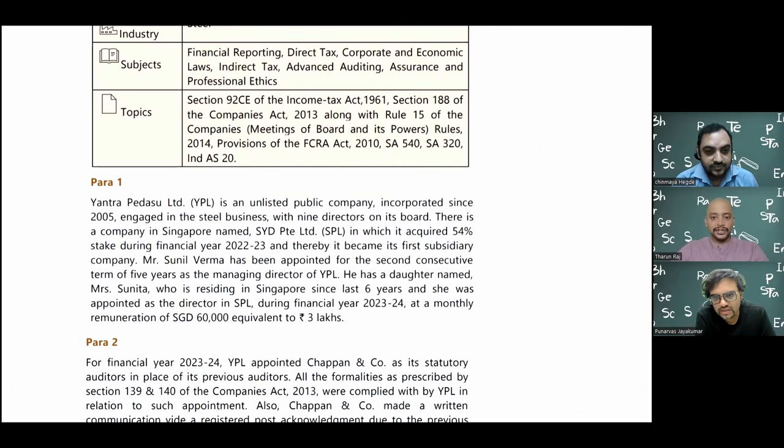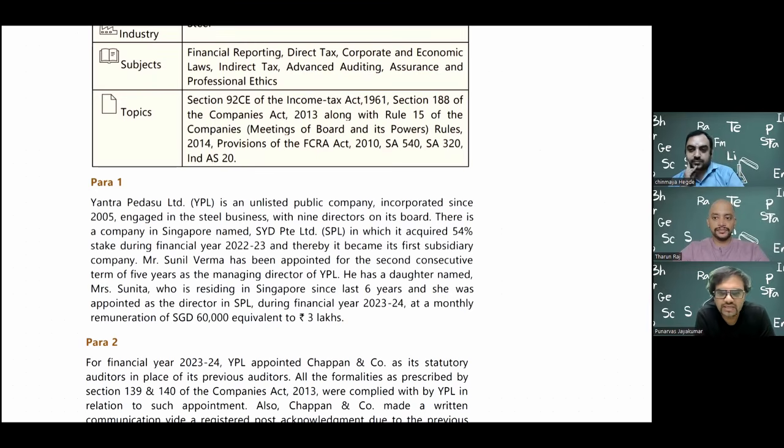So here I want to discuss a few things, because there are 4 concepts all put together, and 2 concepts we will discuss quickly. First, guys, this is an unlisted public company. So an unlisted public company, as you know, is a company in which the public holds shares. A private company has a minimum of 2 people as shareholders, and it can go up to a maximum of 200.